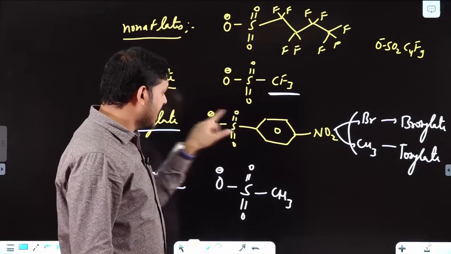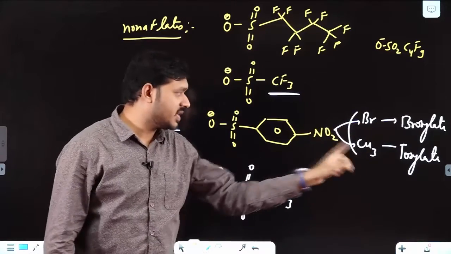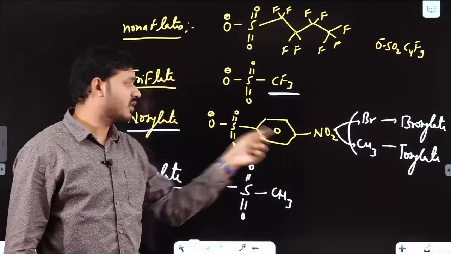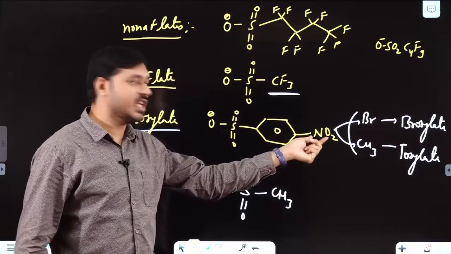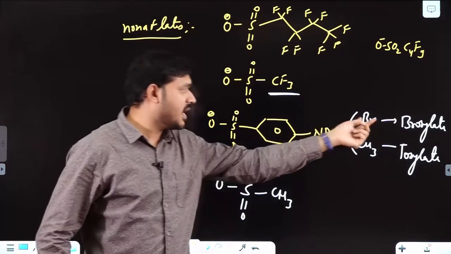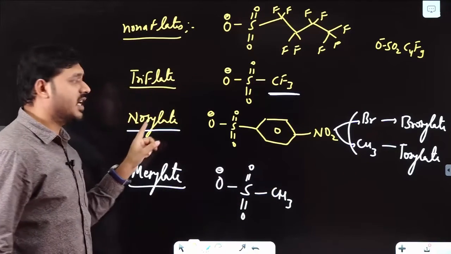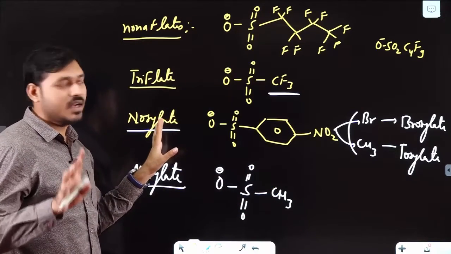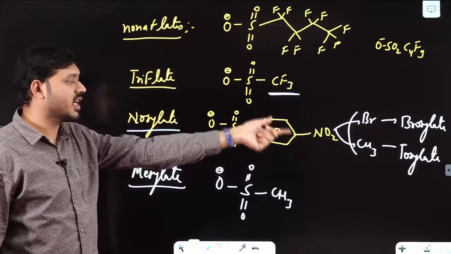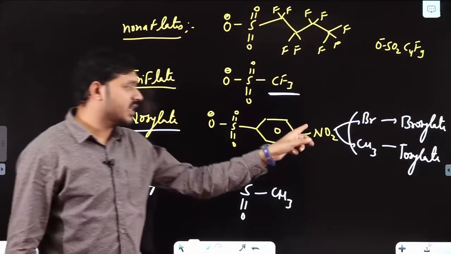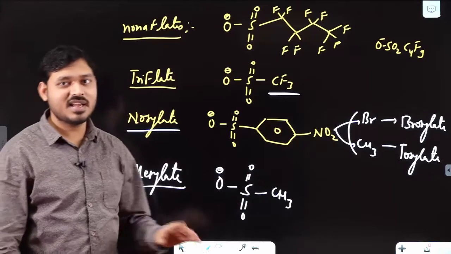With respect to benzene, SO3 minus is common. If you say NO2, Br and CH3. In case of CH3, it is having plus H, so that will make it relatively unstable. In case of NO2, it is having minus M for benzene, and Br minus I, net result minus I. So you can understand nosylate will be the most stable anion, then brosylate, then tosylate, and hence the order of leaving tendency for nosylate, brosylate and tosylate will be: NO2 part is having better leaving tendency, then Br, then CH3. Clear? Okay.